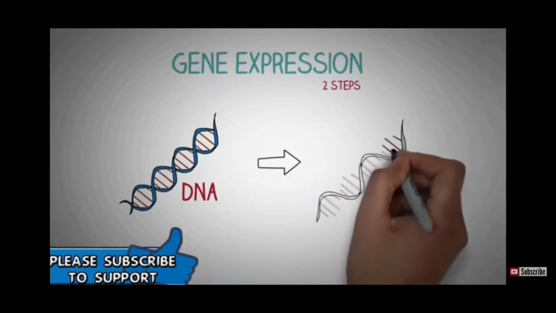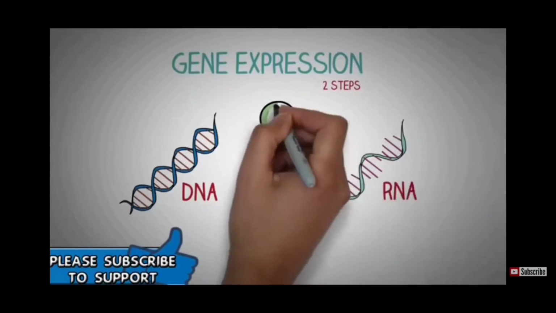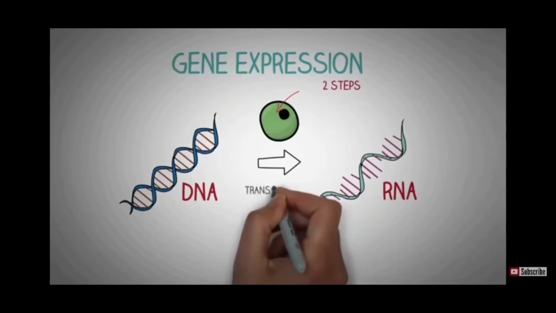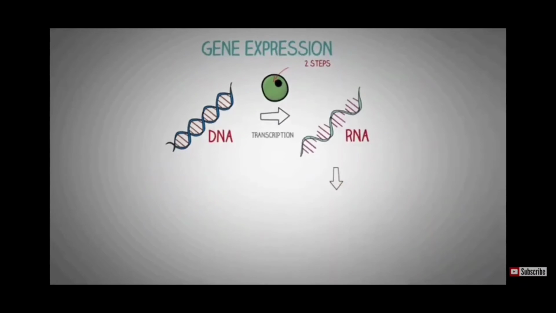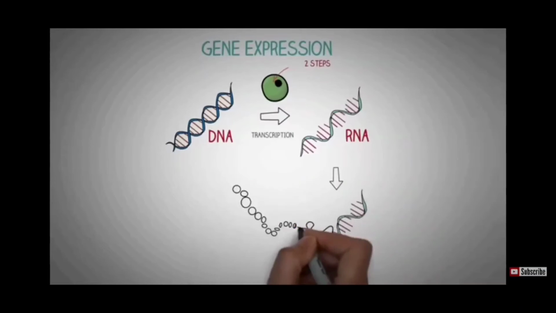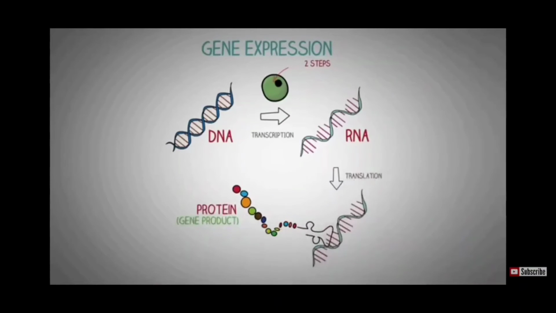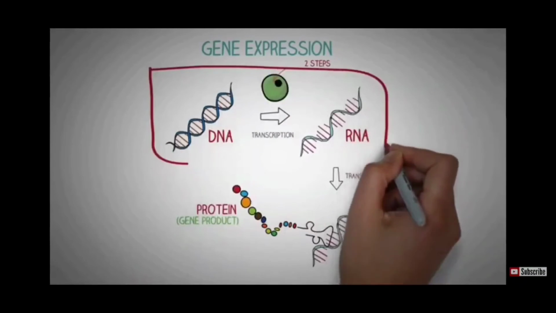The first involves copying of the coded information in DNA to an RNA molecule, which takes place inside the nucleus of the cell, and this is known as transcription. This RNA molecule then leaves the nucleus, and the information of this RNA molecule is used to produce functional gene products like proteins, and this step is known as translation. In this video, we will take a brief look at the process.